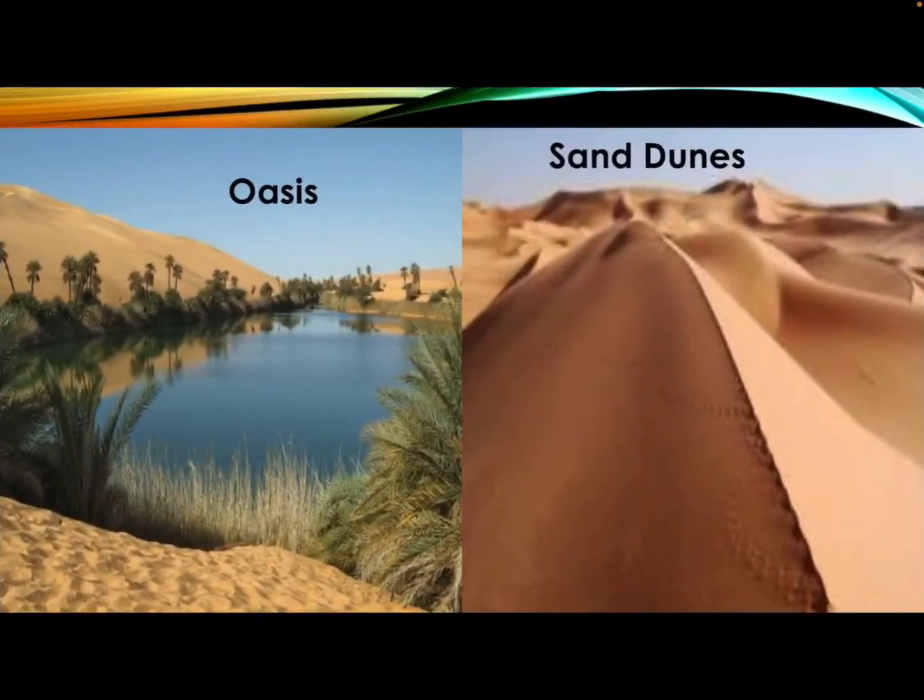Dear students, oases and sand dunes are also the major noticeable features of the Sahara Desert. Oasis refers to a place in a desert at which sufficient water is available for permanent plant growth and human settlement. And sand dunes are deposits of wind-borne sand. Dear students, these deposits form many types of landforms in the deserts. They look like small hills or pyramids of sand. They may rise between 200 meter to 400 meter above the ground.